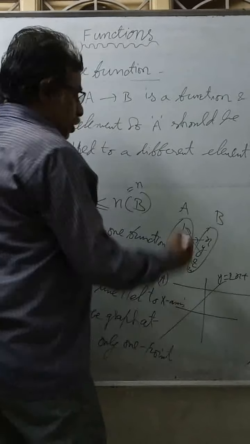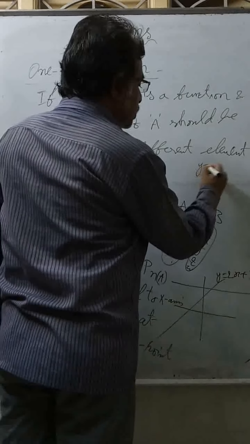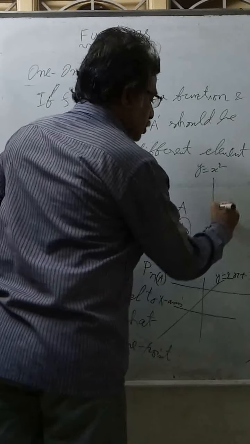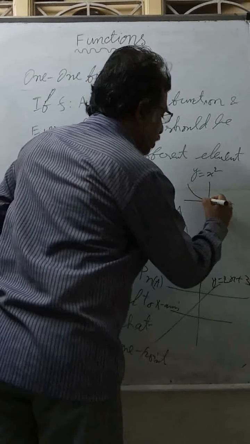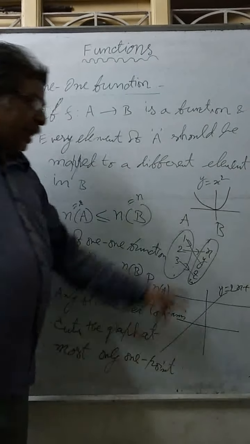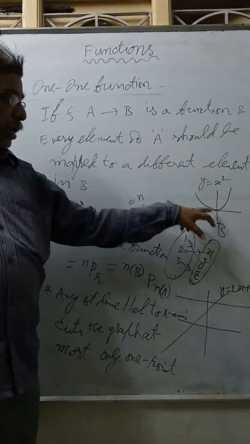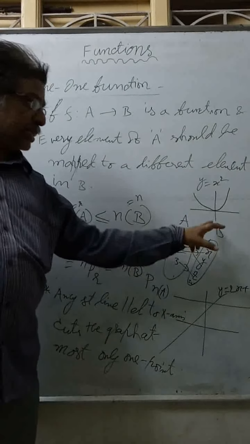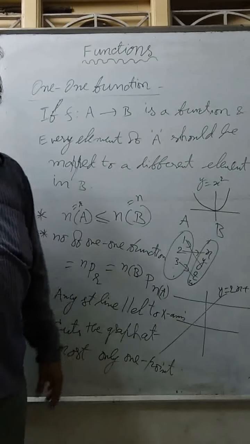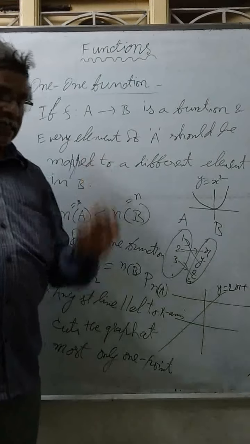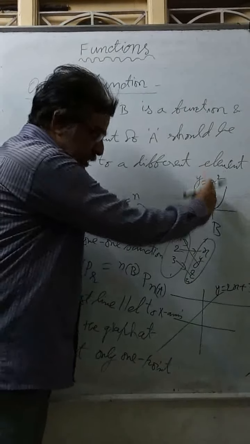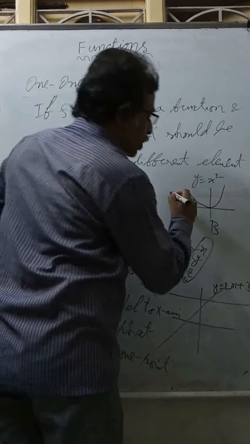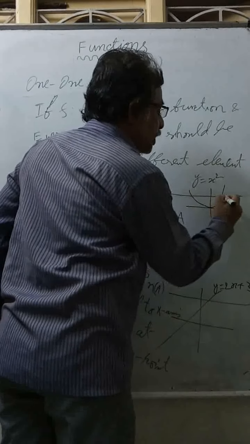For example, if I take y equal to x square as a graph, then you can understand. You know the parabola y equal to x square, whose axis is parallel to the y-axis, meaning symmetric about the y-axis. Now if you draw a horizontal line, you can observe it cuts at 2 points.